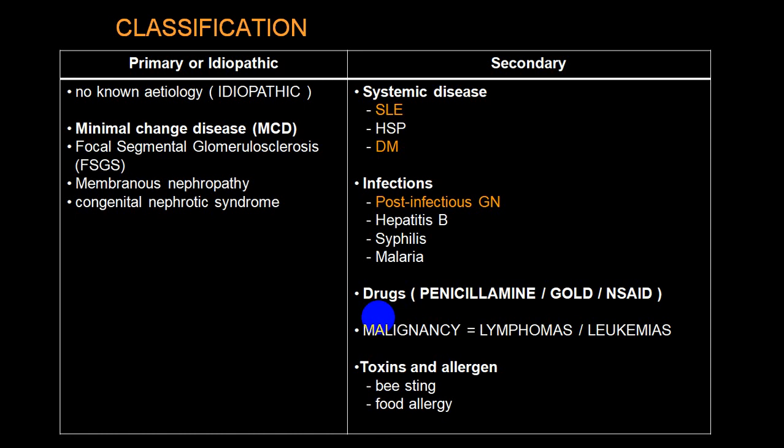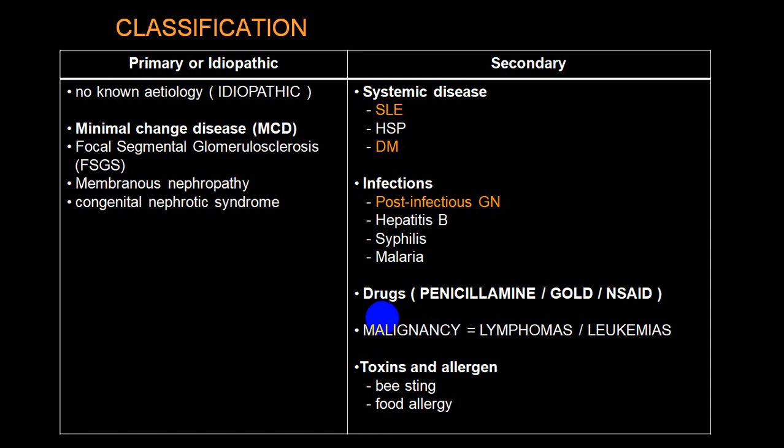While in the systemic variety, we have systemic disease. Two classical examples we call diabetes mellitus and SLE. SLE will produce vasculitis and will produce damage to the kidney and ends up with nephrotic syndrome. In infection, we have one big group we call post-infectious glomerulonephritis, and one of the most common causes is post-streptococcal infection, which we call streptococcal glomerulonephritis, nephrotic variety. There are other infectious groups we call hepatitis B, hepatitis C, syphilis, malaria, etc.